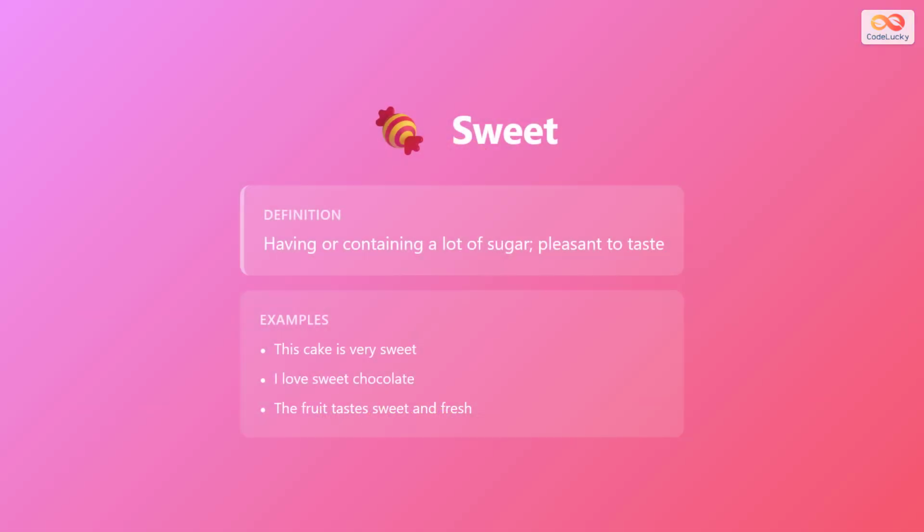The first taste adjective is sweet. Sweet means containing a lot of sugar or having a pleasant taste. For example, this cake is very sweet. Another example, I love sweet chocolate. And finally, the fruit tastes sweet and fresh. Use this word when describing foods that have sugar or pleasant flavors.